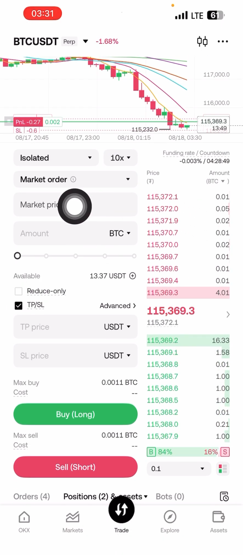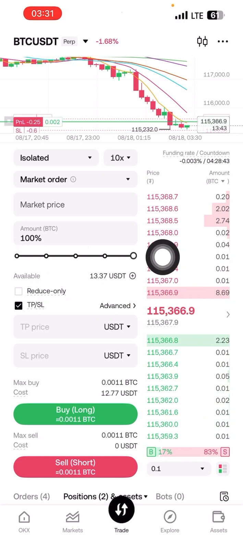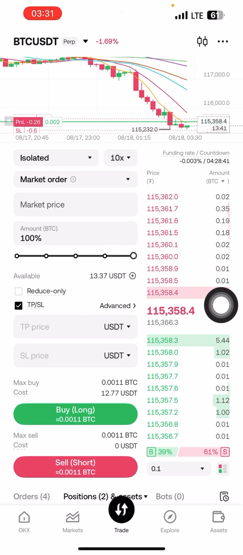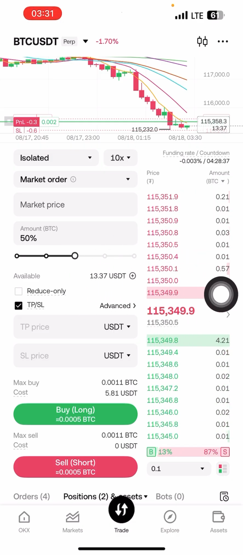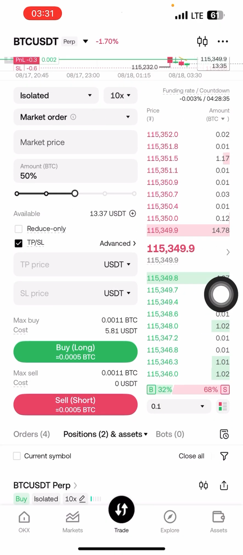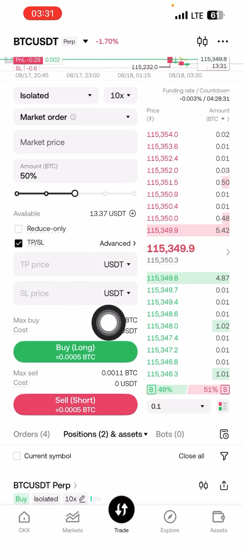If you want to trade, let's say I have $10 in my account right now. If I choose 100%, all of it will be placed in the trade. If I choose half, then half of the $10 will be placed in the trade. And you set the TP and the stop loss. It means take profit and stop loss.